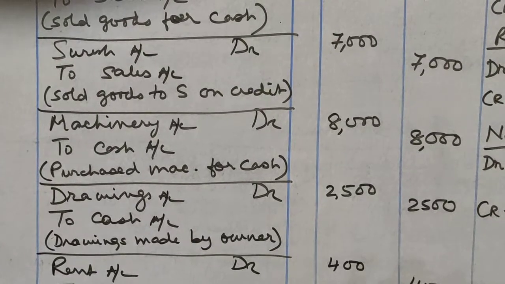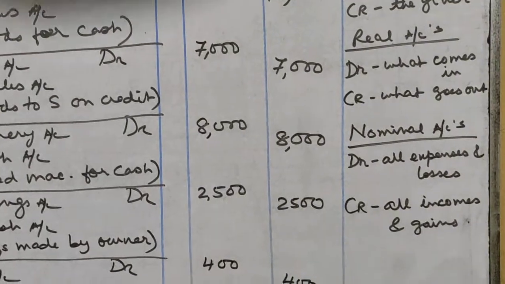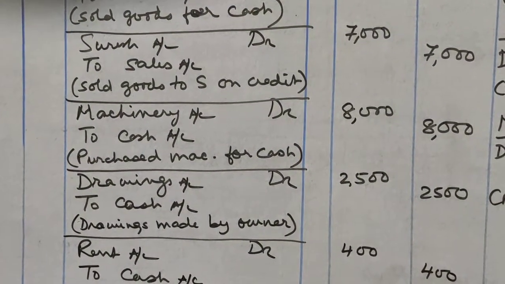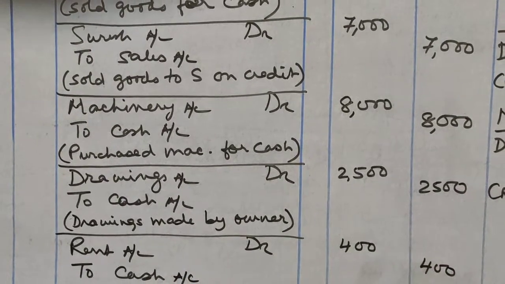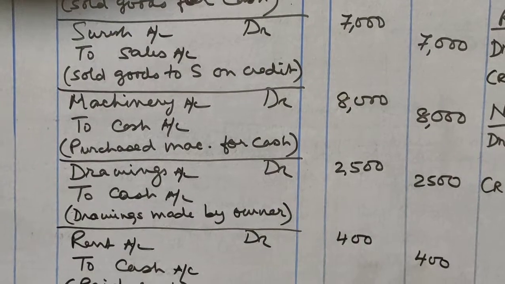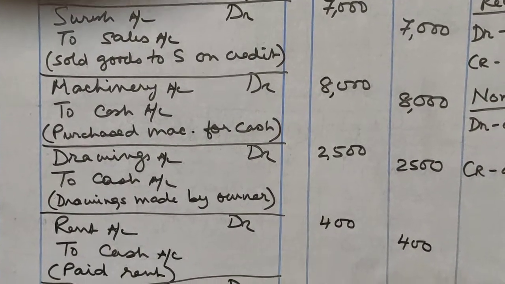And what is going out of the business? Cash is going out of the business. Whenever cash goes out of the business, cash account is credited because cash is also a real account. Credit what goes out. So the journal entry will be machinery account debit to cash account. And we will also write the narration: purchased machinery for cash.